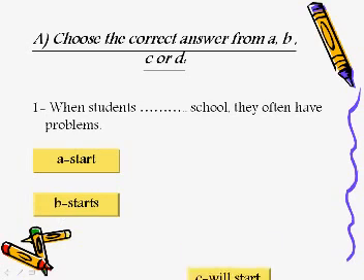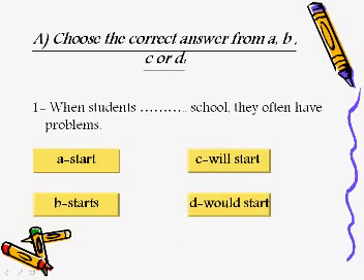Start, starts, will start, or would start. Start. When students start school, they often have problems, of course, because this is what we call the zero conditional. Whenever you say when here, you know it's the zero conditional and not the first conditional. So we'll have present simple tense here and present simple tense here. Okay? When students start school, they often have problems.